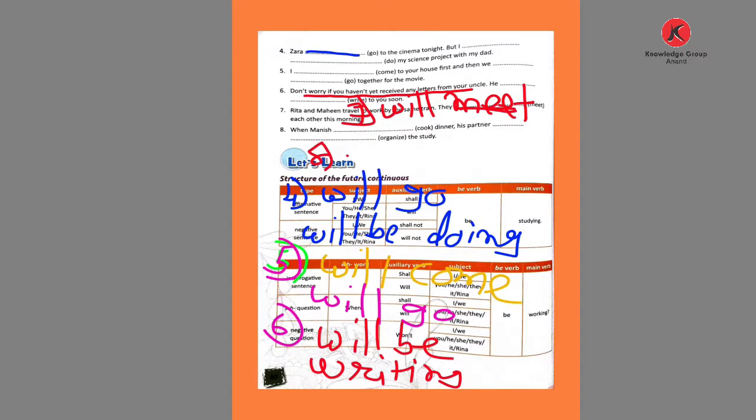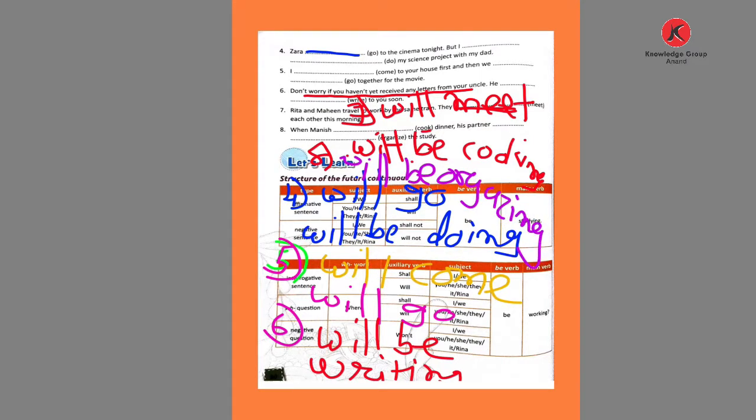Now number 8. There are two blanks given here. When Manish dash dinner, his partner dash the study. So in both the process is going on. So will be cooking. Will be cooking, and the second is will be organizing. Will be organizing. So this is how we completed this blank.